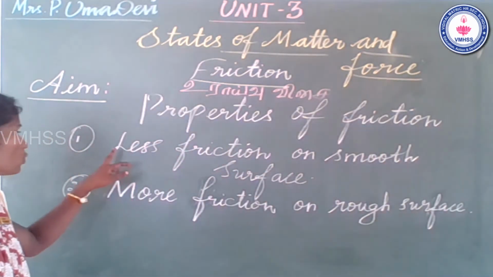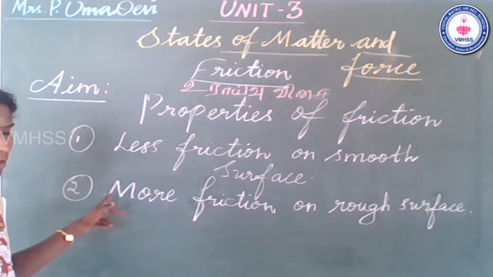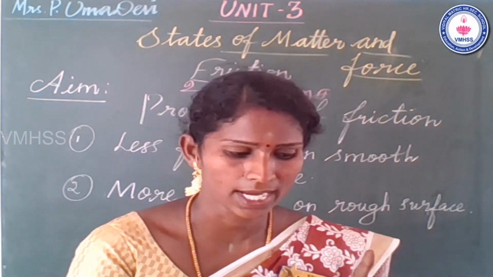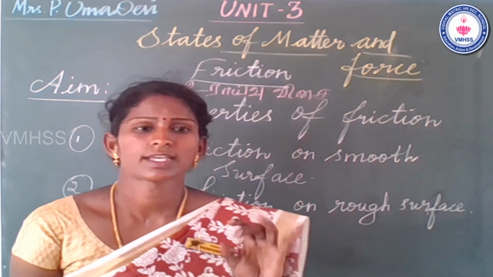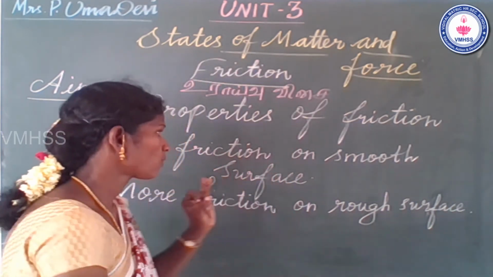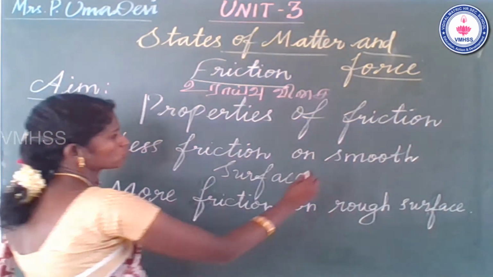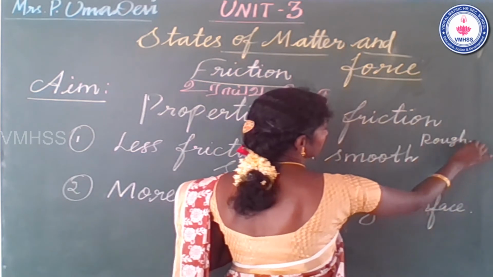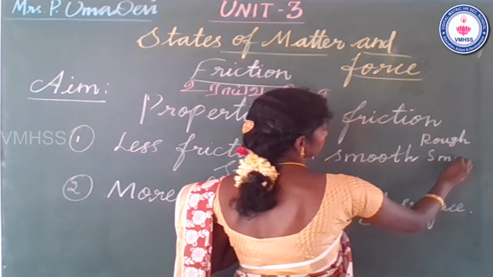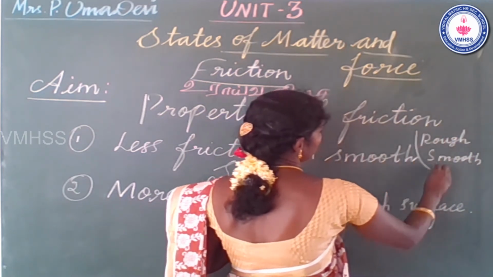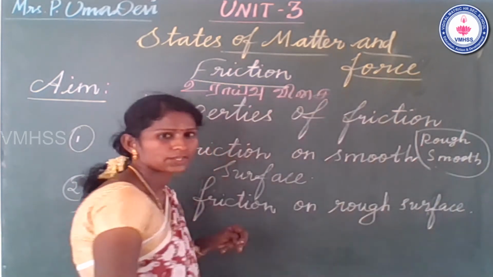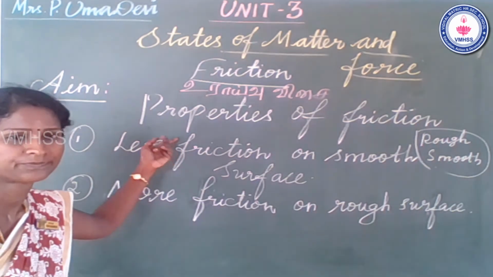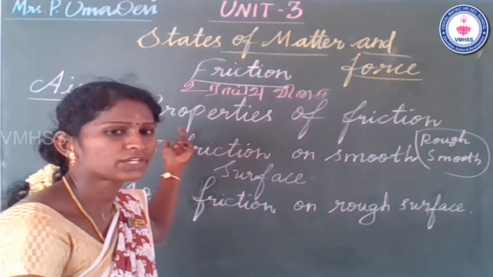Students, there are two properties of friction. What are the two types of surfaces? Rough surface or smooth surface. First one, rough surface; second one, smooth surface. Rough or smooth, there are only two kinds of surfaces. What are the properties of friction?